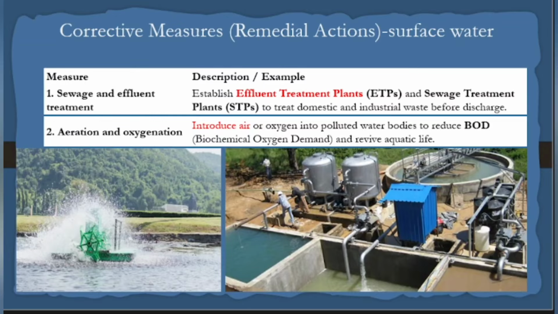Then aeration. Nearby your house there might be some lake. That lake might have some algae. Above that there might be some eutrophication. The fishes will not survive. If the people are not doing fishing, in the sense the fishes are dead. Why are the fishes dead? Because dissolved oxygen is less. Sir, then how to improve the dissolved oxygen? If dissolved oxygen is less than 2 milligram per liter, 1 milligram, the fishes will not survive.